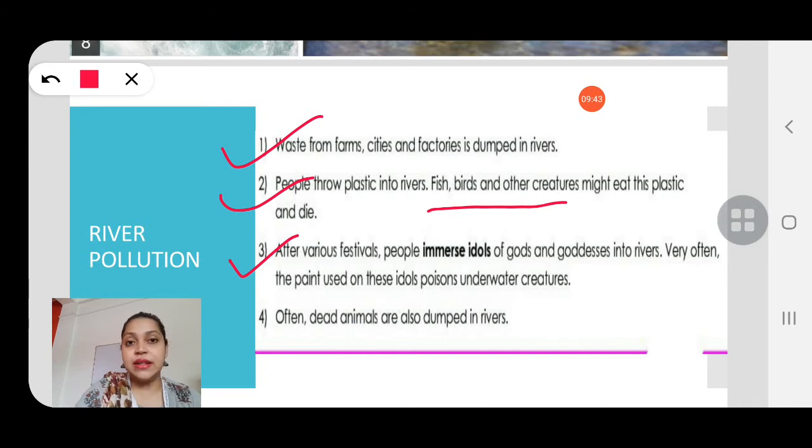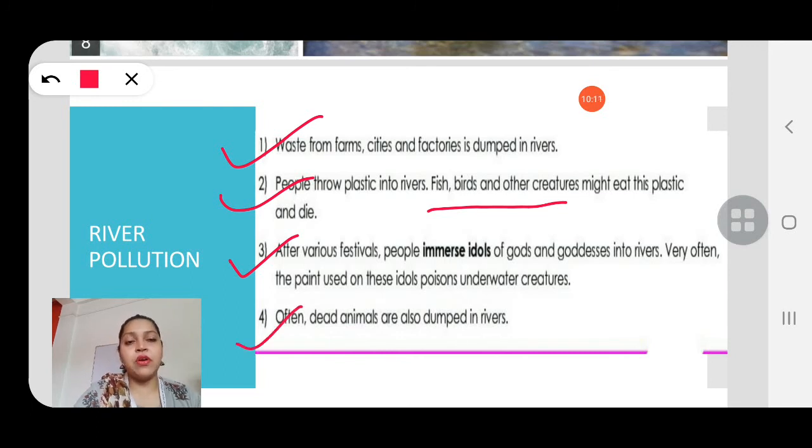And what happens? These idols contain very poisonous paints, and when these idols are immersed in the water, the paints poison the water, and very often the underwater creatures can die. So see how dangerous it is.